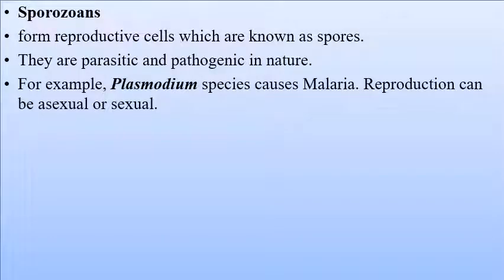The sporozoans have reproductive cells known as spores, and they are mostly parasitic and disease causing, meaning they are pathogenic in nature. The best example of sporozoans is Plasmodium, which causes the disease known as malaria, and their reproduction can take place by sexual as well as asexual means.